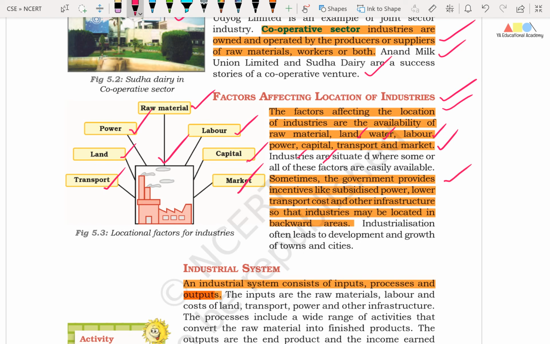Friends, sometimes the government provides incentives like subsidized power, low transport cost and other infrastructure so that industries may be located in backward areas. So this we can call the policy of the government. Friends, industrialization often leads to development and growth of towns and cities. We call them industrial towns.